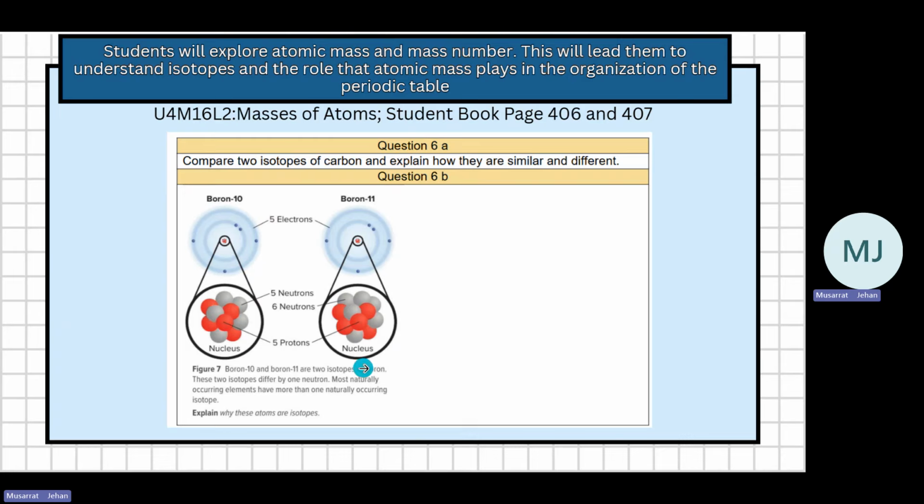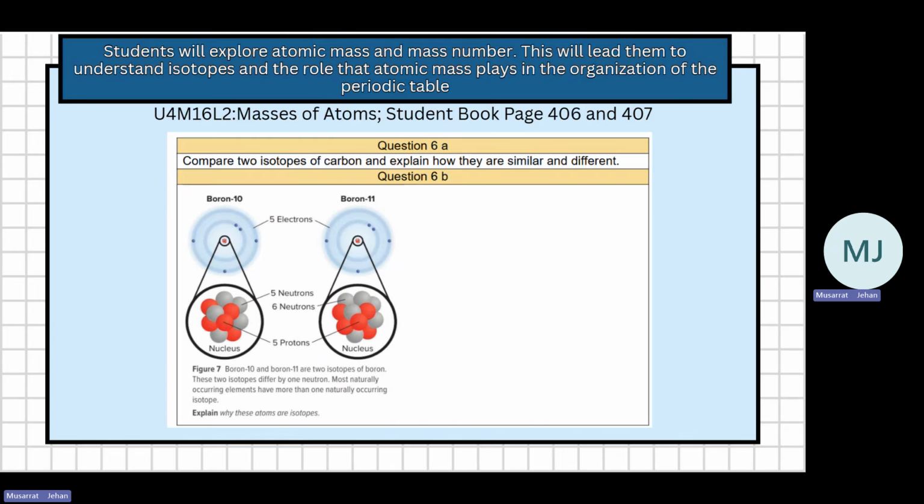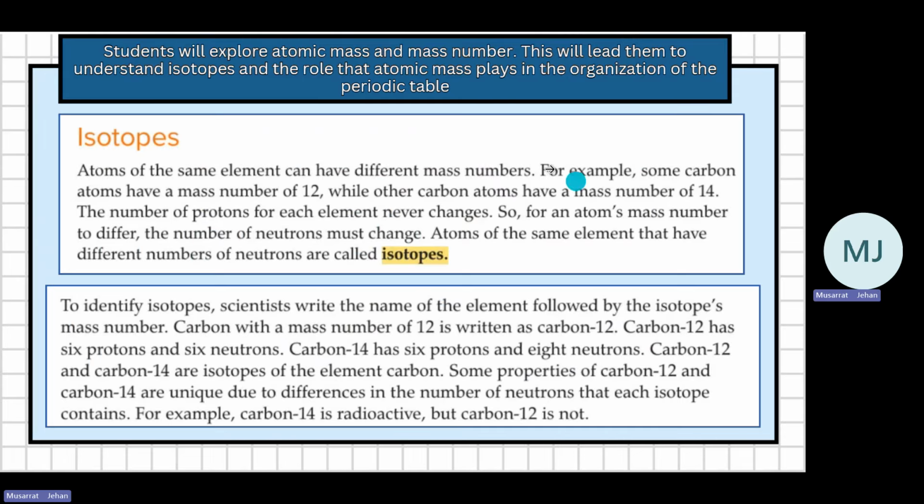Why? 11 minus 5 is 6. So boron-10 and boron-11 are two isotopes of boron. They are both boron, so they have the same number of protons. That cannot change. What is changing is the number of neutrons. So what are isotopes? They are atoms of the same element that can have different mass numbers.